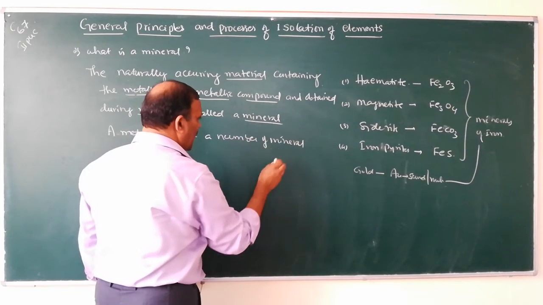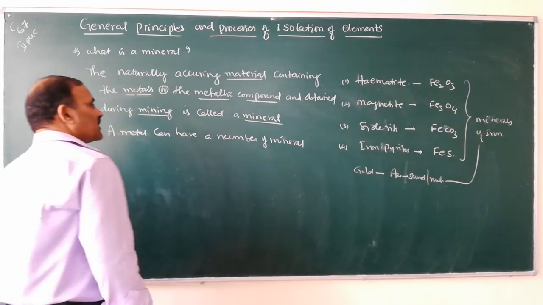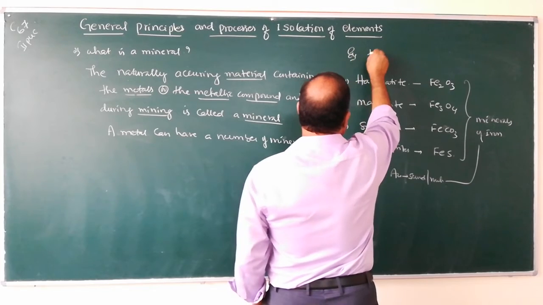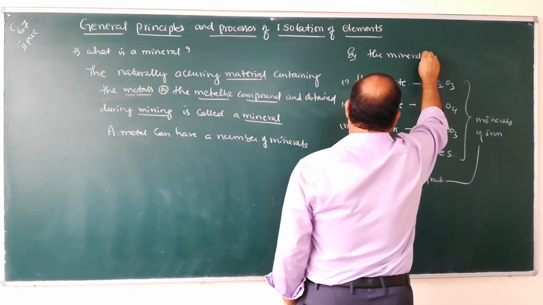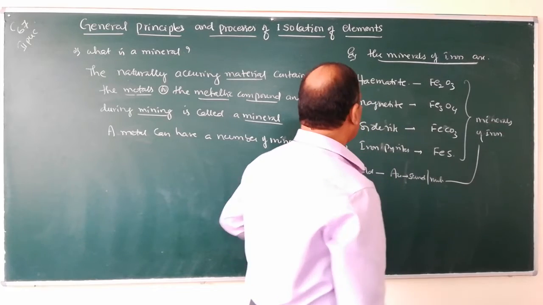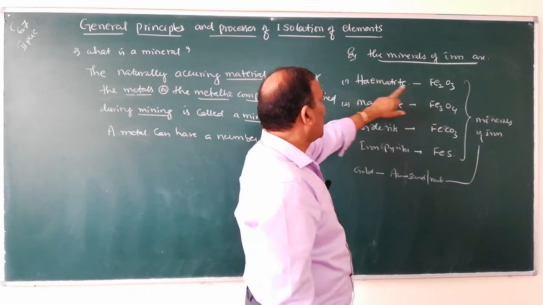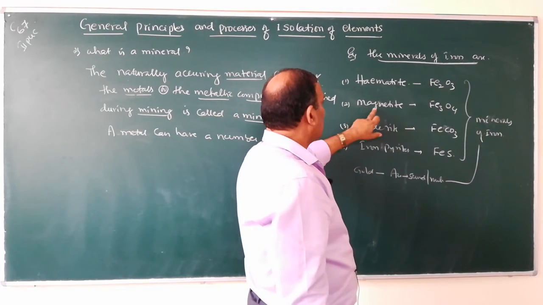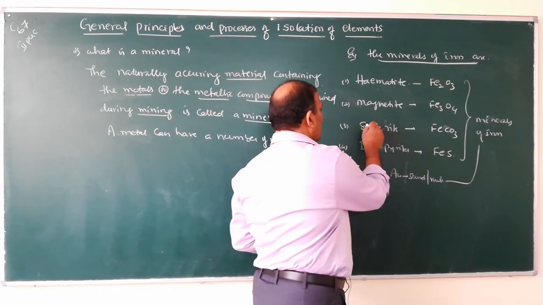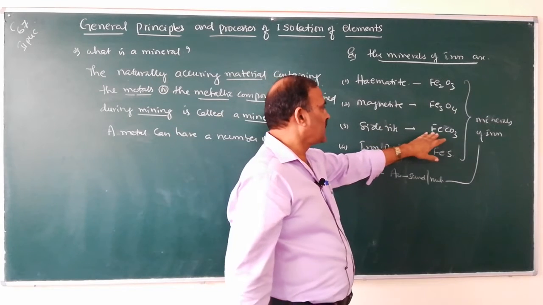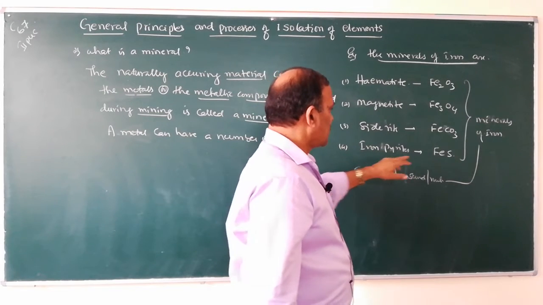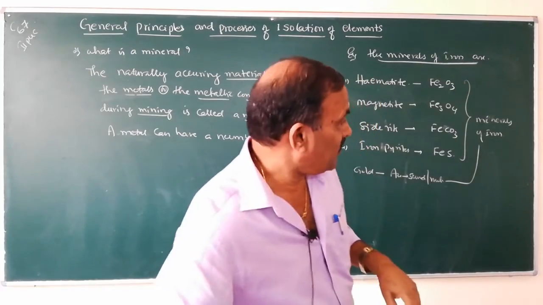A metal can have a number of minerals. Say for example, the minerals of iron are: number 1, hematite, Fe2O3; magnetite, Fe3O4; siderite, FeCO3; iron pyrites, FeS. These are all the minerals of iron.